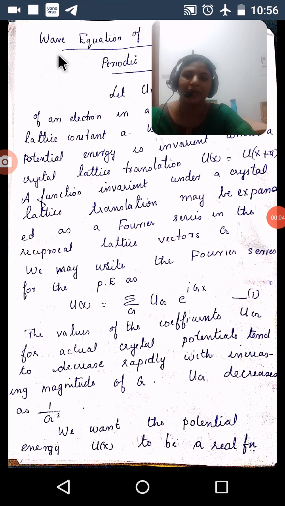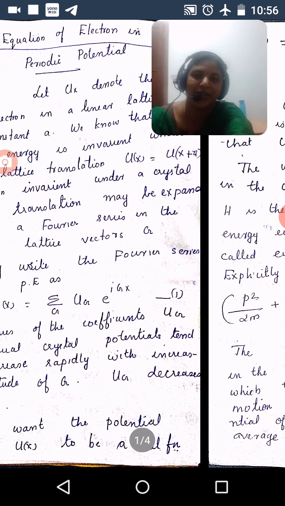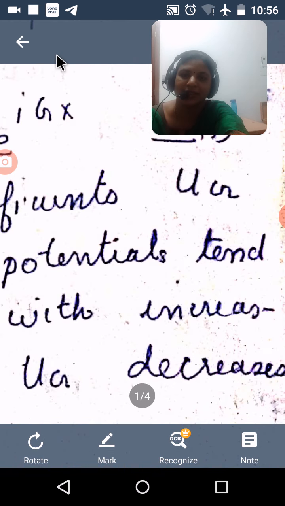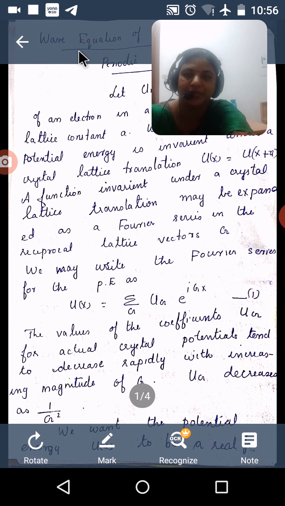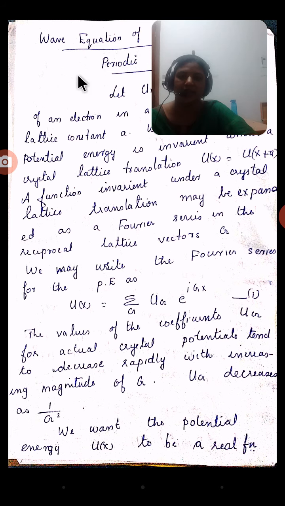Today we are going to discuss the wave equation of an electron in a periodic potential. In the last class we saw the Kronig-Penney model, where we assumed the potential as a periodic potential. So the electron possesses a wave equation in a periodic manner.